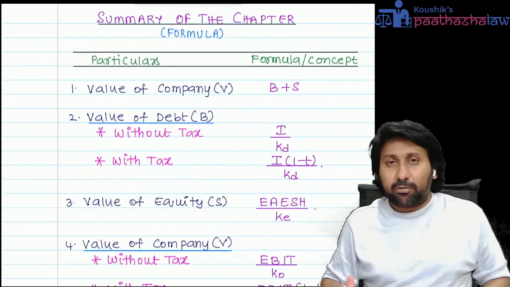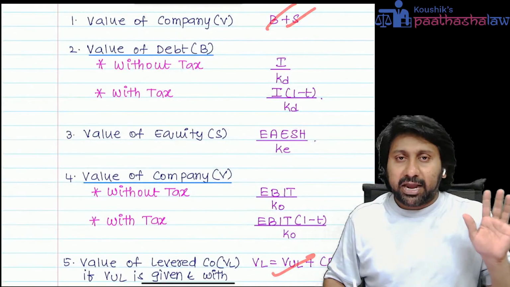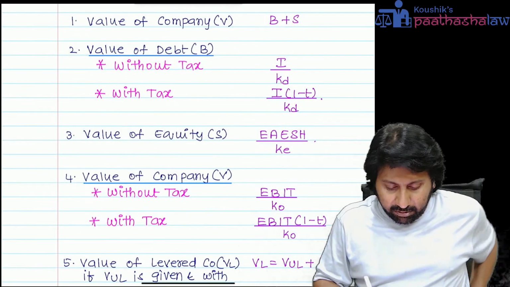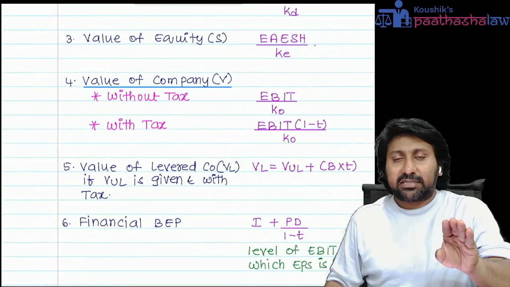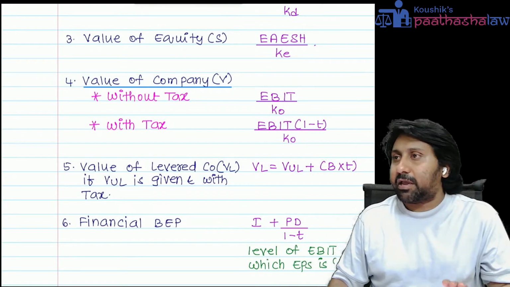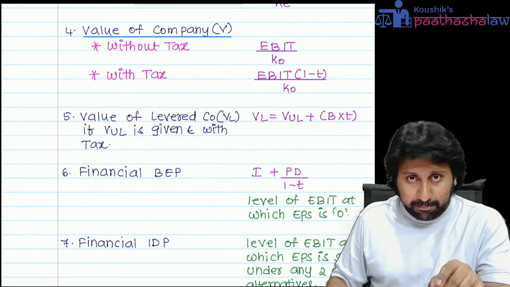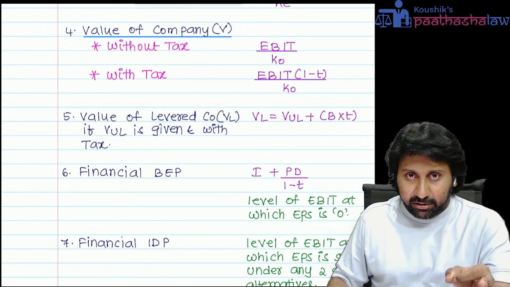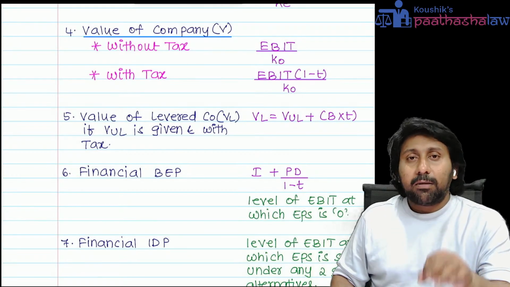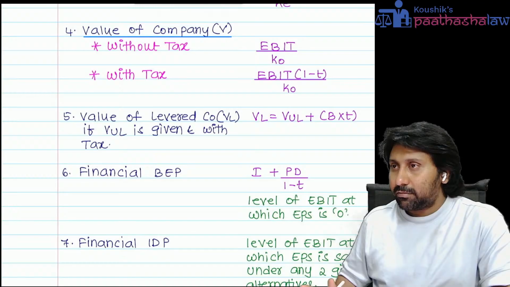So tell me, what are all the formulas? General value of a company is B plus S. Debt, I by KD or I into 1 minus T by KD. Value of equity, EAESH divided by KE. Total value of company with the tax, EBIT into 1 minus T by KO. Without tax, EBIT by KO. Value of levered company, when value of unlevered and taxes are given, value of levered equals value of unlevered plus borrowings into tax rate. Okay.